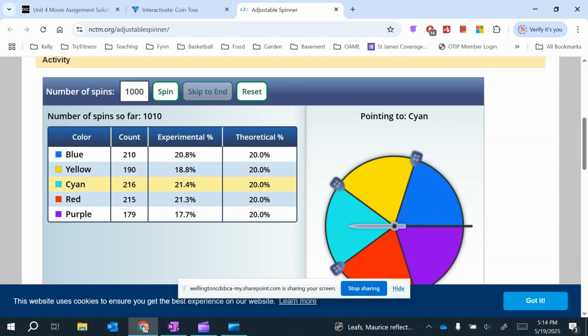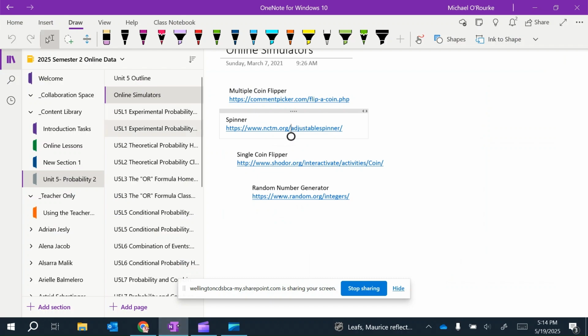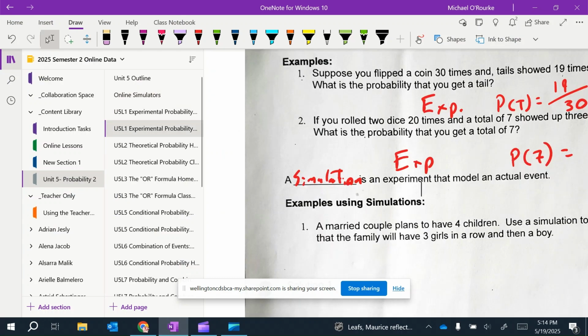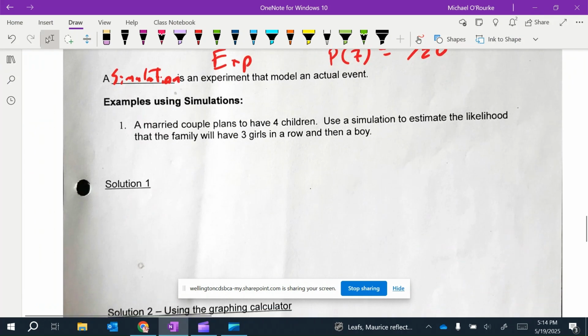My percentages are closer to the theoretical. Okay? So, with that in mind, a married couple plans to have 4 children. Use a simulation to estimate the likelihood their family has 3 girls in a row, then a boy.